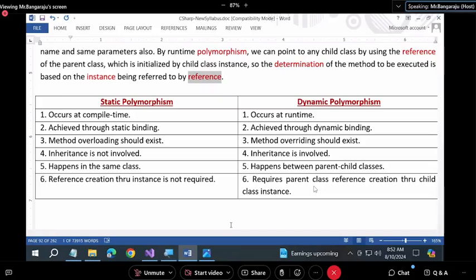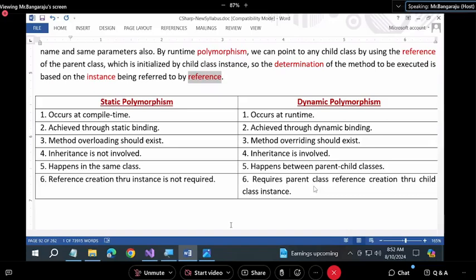But overloading doesn't require inheritance. Why? Overloading can be done within a class and between parent and child also. So overloading doesn't involve inheritance, but overriding means inheritance. Without inheritance, overriding is not there. Fifth, overloading happens in the same class, while overriding happens between parent-child classes.